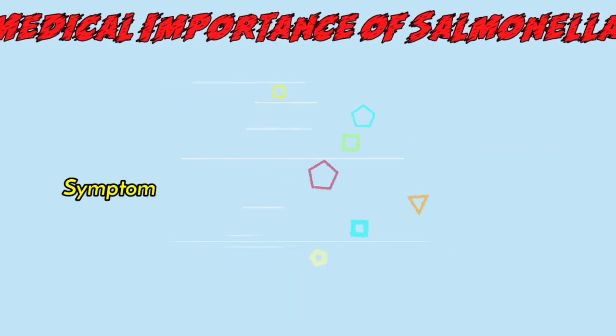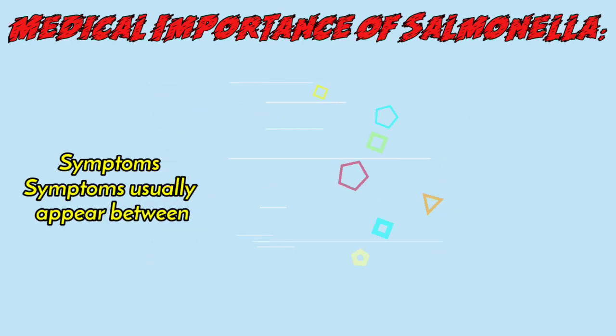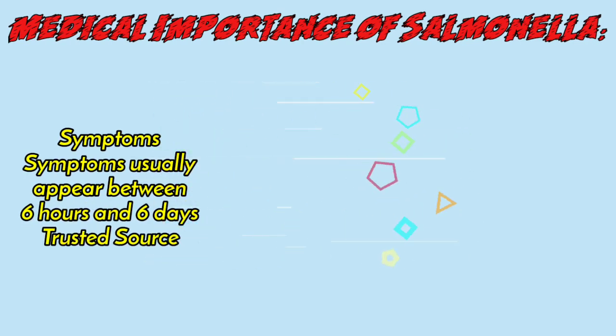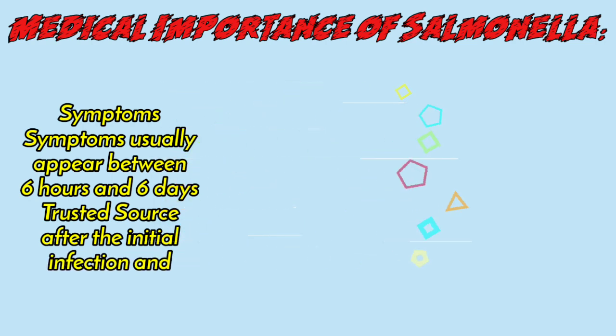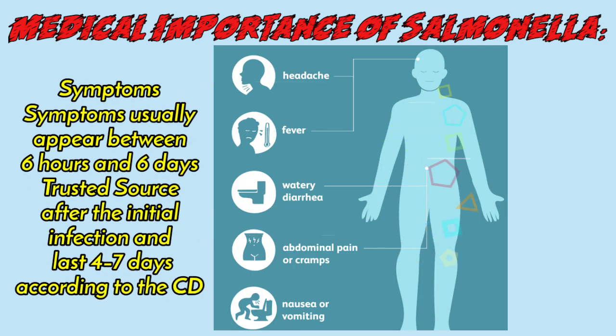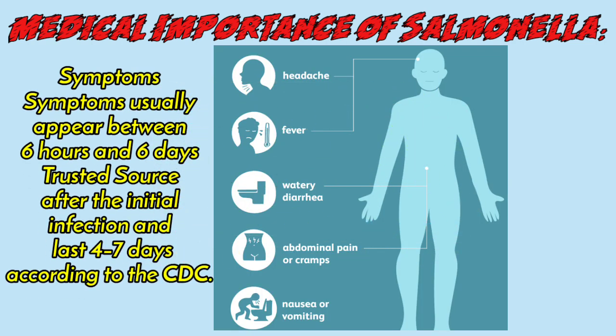Symptoms of Salmonella normally appear between 6 hours and 6 days. The symptoms are headache, fever, watery diarrhea, abdominal pain or cramps, and nausea or vomiting. Moreover, some patients have joint pain that can lead to arthritis.